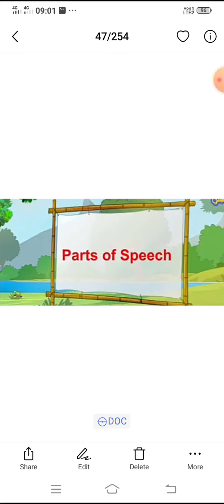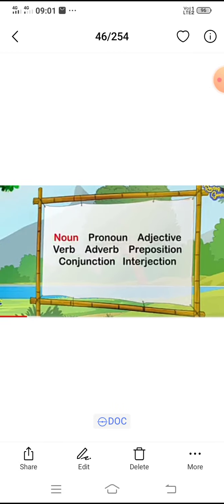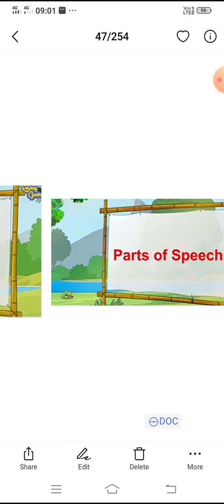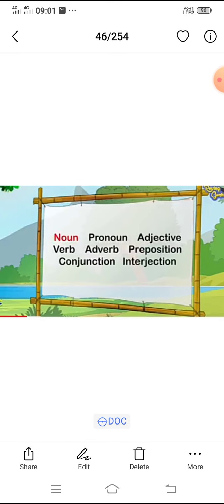In this class we are going to learn about parts of speech. In any language we use words to write and speak. In English there are different kinds of words. They are known as noun, pronoun, adjective, verb, adverb, preposition, conjunction and interjection. These are the parts of speech.